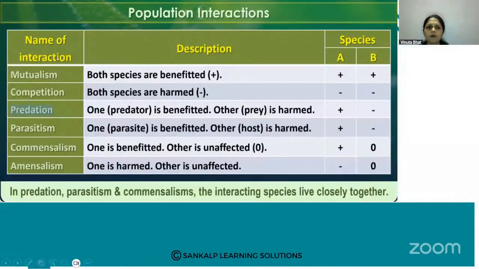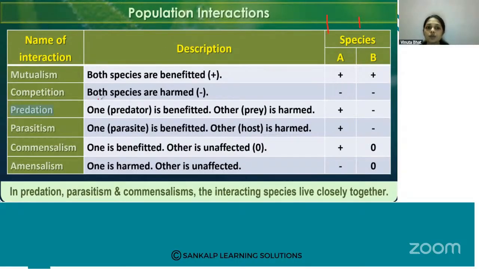Look here, mutualism. What is the meaning of mutual? Mutual means both, right? So mutualism means both species are benefited. If two species are interacting, and both are benefited, that is called mutualism.